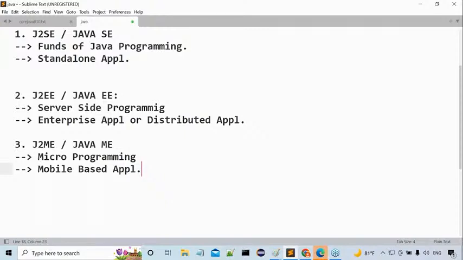Now I'm asking one more question. Tell me, J2SE, J2EE and J2ME, which one is more in demand? Of course, as per the demand, J2ME has to be more in demand. Next one is J2EE. Next one is J2SE. Of course, for the learning process, J2SE gets more priority than J2EE, then J2ME. That's okay. But in demanded technologies outside, as mobile-based applications have more demand outside, J2ME must have more demand outside, or not?